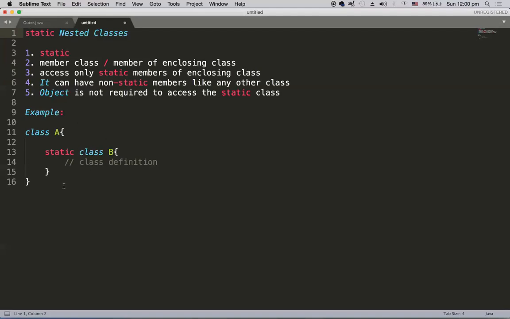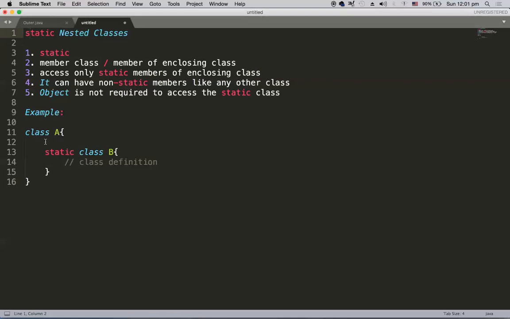As an example, the syntax is like this. We have some class A, that is the outer class, and inside this outer class I have class B which is static. So the class definition goes over here. You can have data members and methods which are static, non-static, etc. But this static class B cannot access non-static members of class A directly.